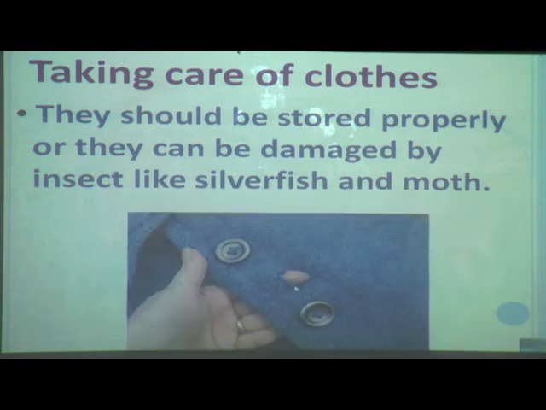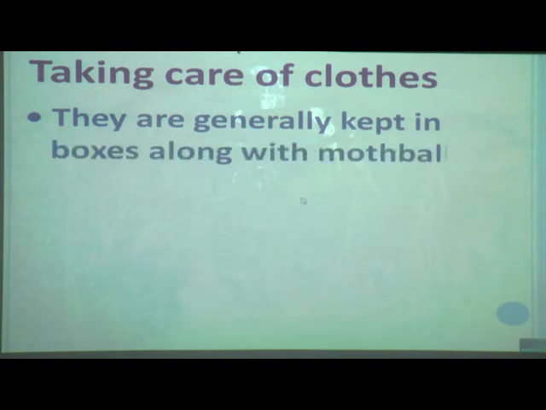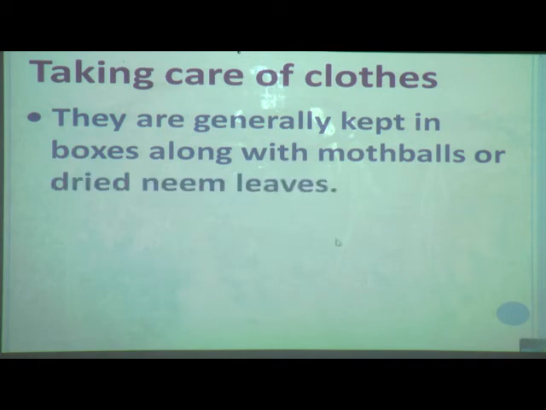If you keep woolen clothes or silk in the cupboard for a long time, they will get damaged because of insects like silverfish and moth. So what should we do? We should keep them in boxes along with mothballs or dried neem leaves.